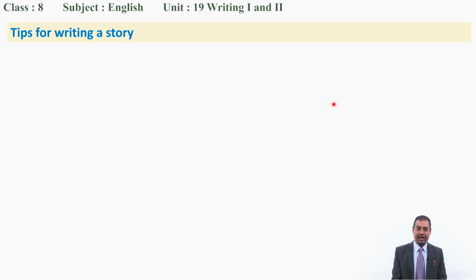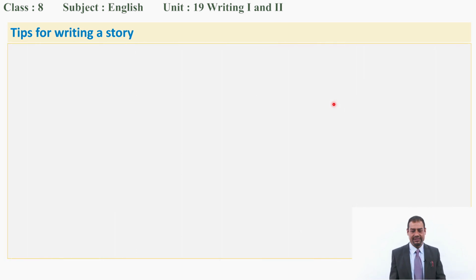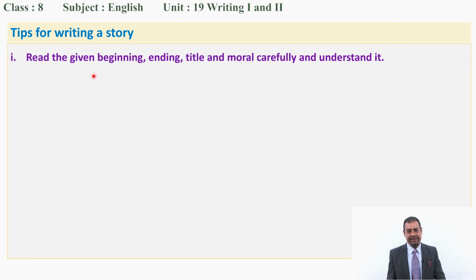After this you should know the tips for writing a story. I have shown you an example. Now if you follow these tips, it will be easier for you to develop a readable story. Now you can see the tips. Read the given beginning, or sometimes you can be given the ending of the story, sometimes the title of the story, and sometimes the moral of the story also. Based on the beginning, the ending, the title or the moral, you have to develop a readable, meaningful story.